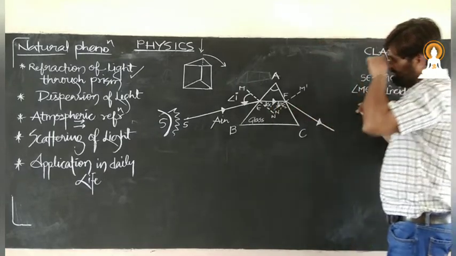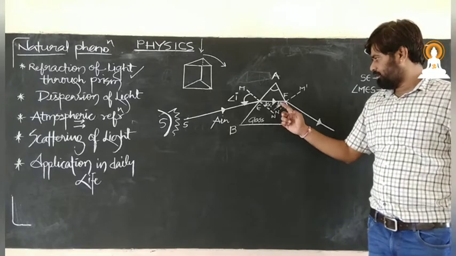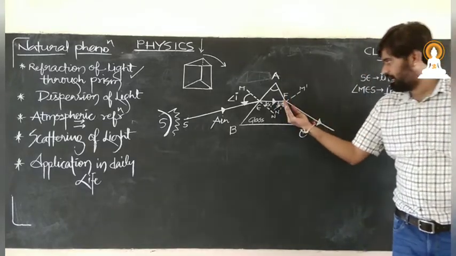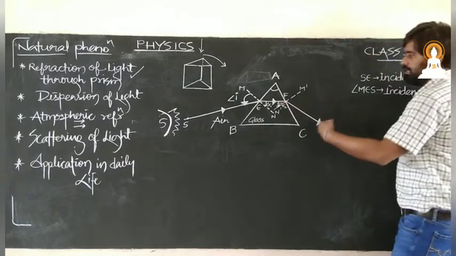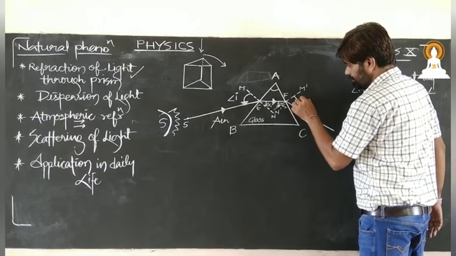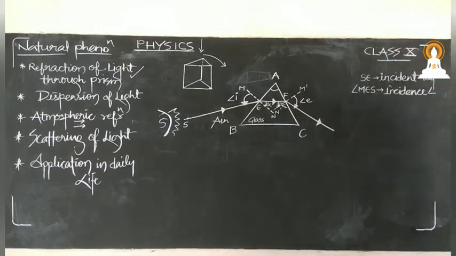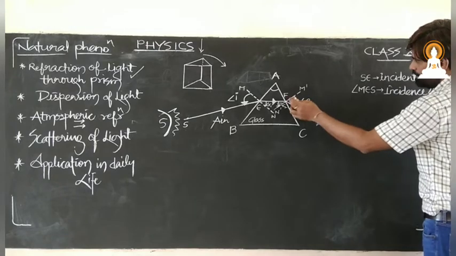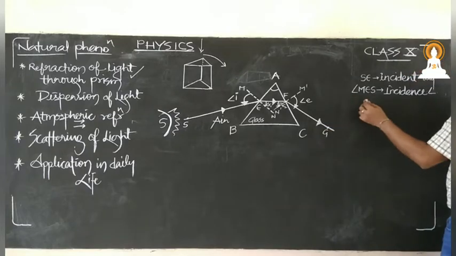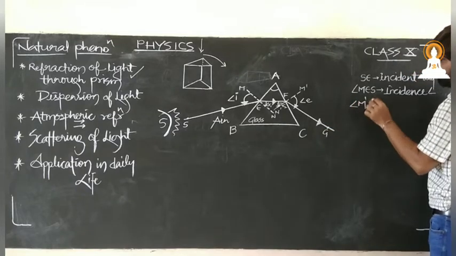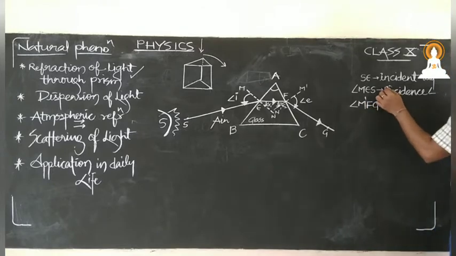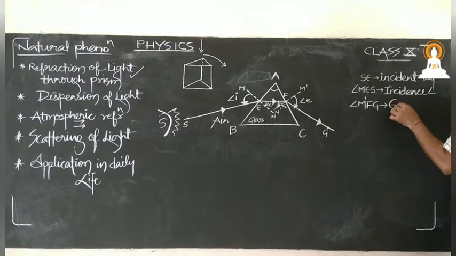If this is the angle of incidence for this particular face, that is AC, just after refraction it will emerge out with this angle. What is this angle? This angle is M dash F G, and say this is G. So angle M dash F G is known as the emergent angle.